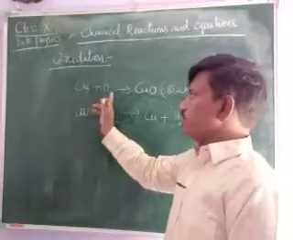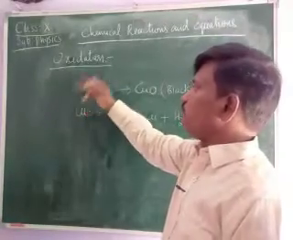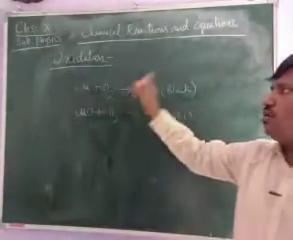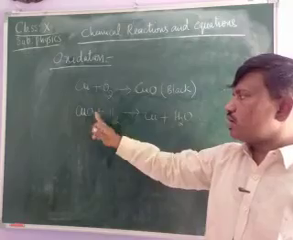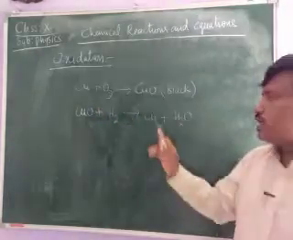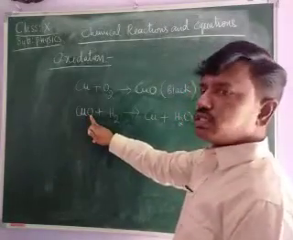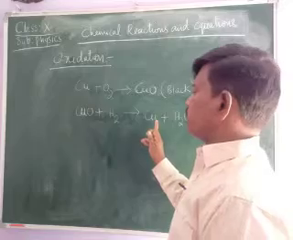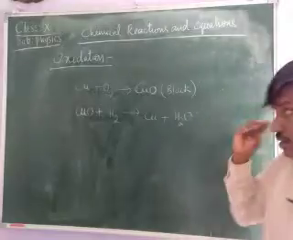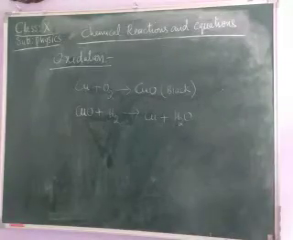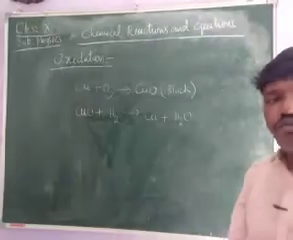Addition of oxygen or removal of hydrogen is called an oxidation reaction. Here, when we pass hydrogen over copper oxide, oxygen is removed, and therefore we get copper. So addition of hydrogen or removal of oxygen is called the reduction reaction.